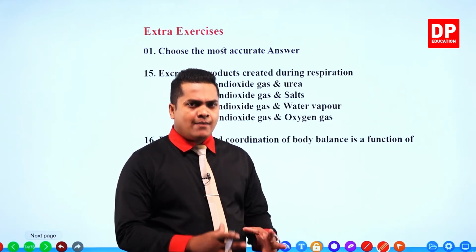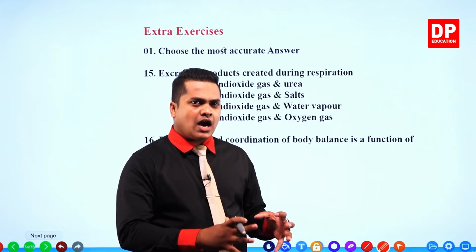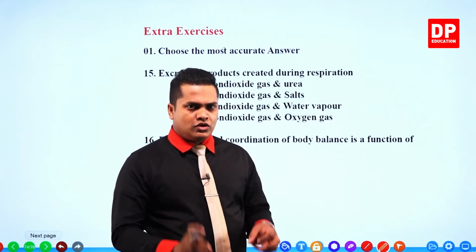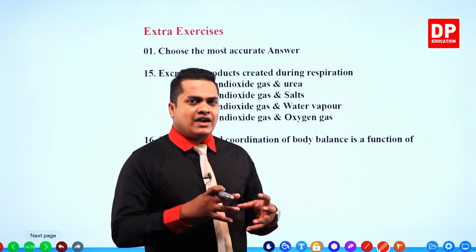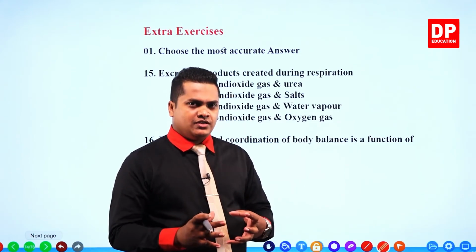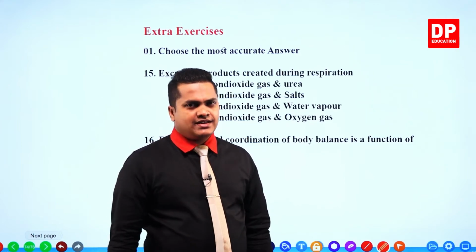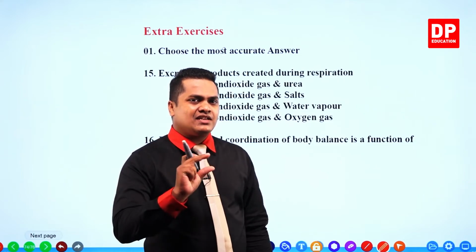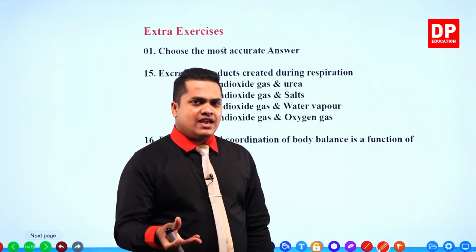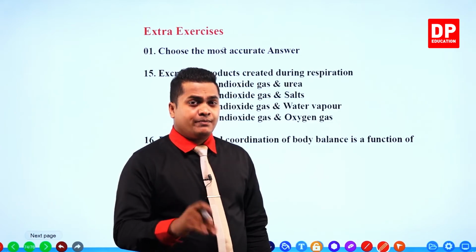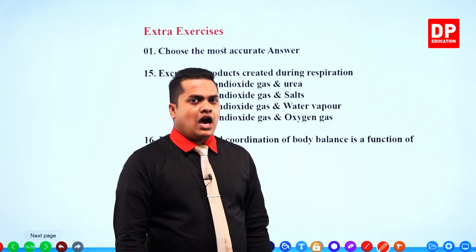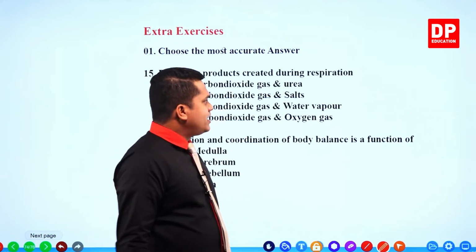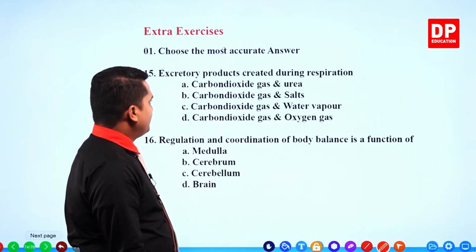Glucose contains carbon. So by the burning of carbon with oxygen, carbon dioxide is getting created. Glucose also contains hydrogen. So by the burning of hydrogen with oxygen, water vapor is getting created. So the two main important excretory products which are getting created upon the respiration process, or upon the energy production process, are carbon dioxide gas and water vapor.